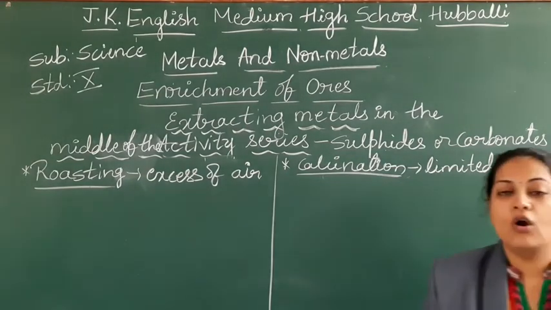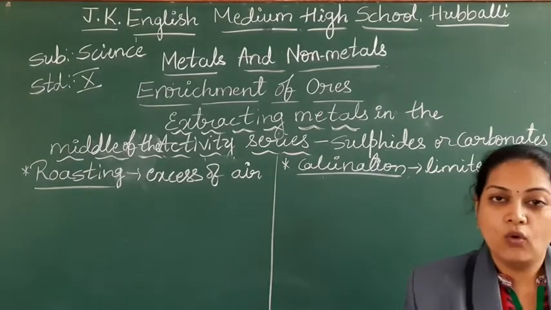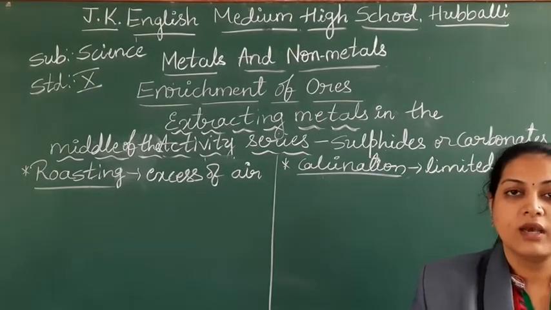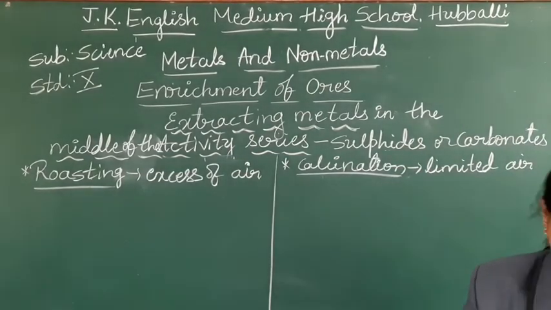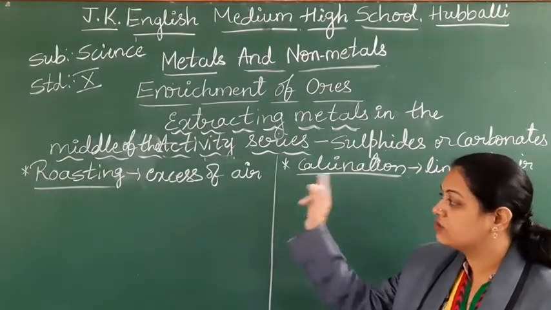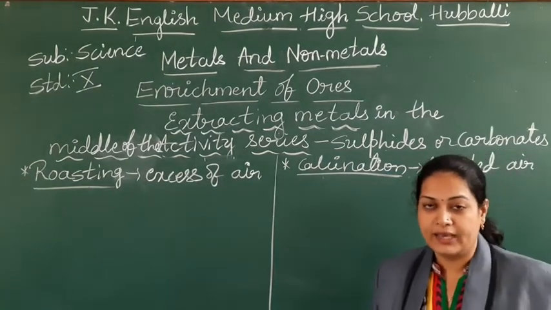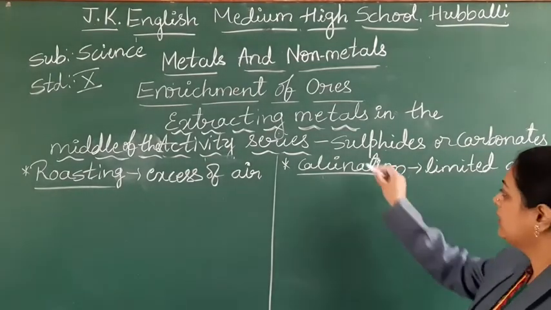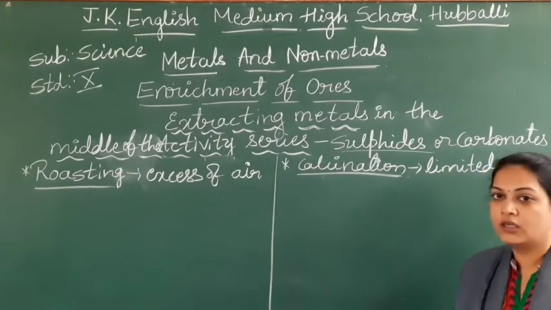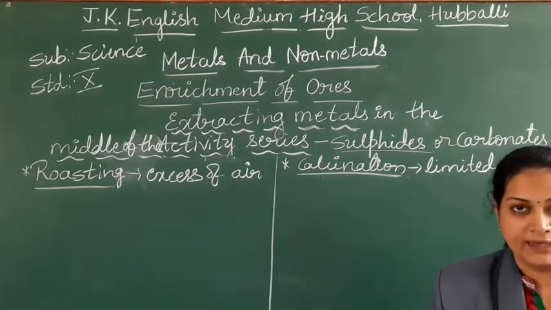The process of heating the ore below its melting point with excess of air is called roasting. Usually the sulfides we can convert into the metallic oxides with the help of the roasting method.